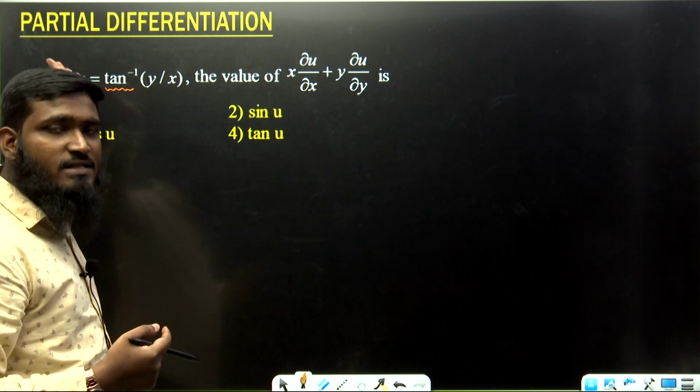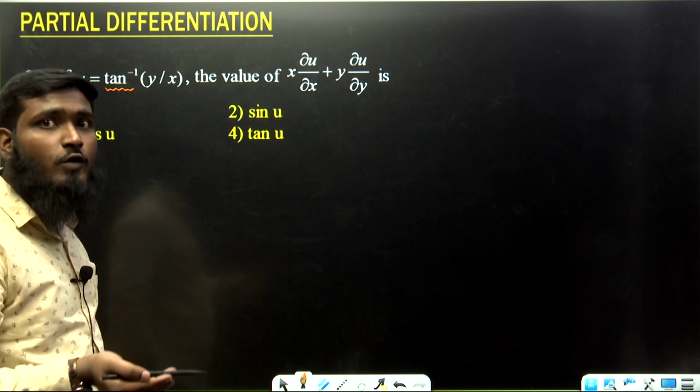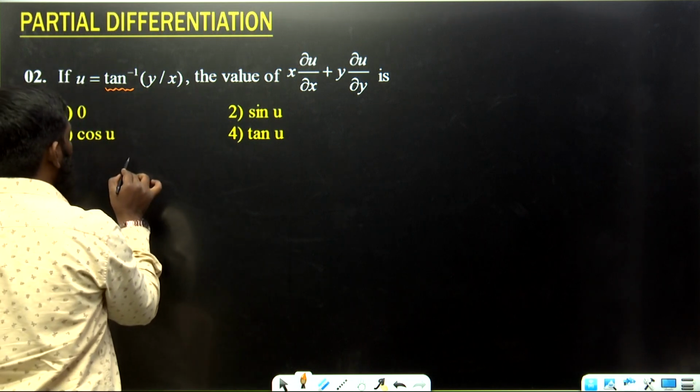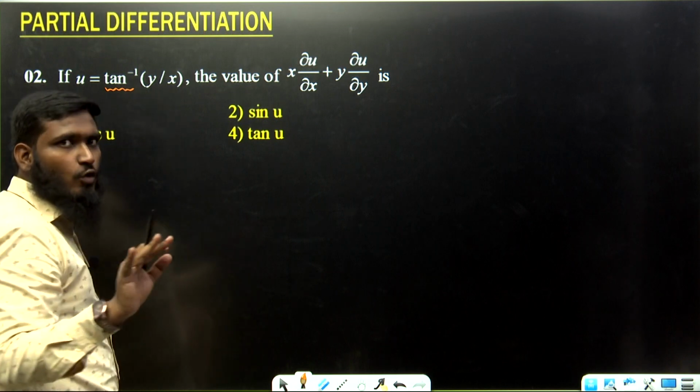If you are sending it to the other side, then it will become what? Instead of u, it will become f of u. Okay. So let us write this part. First we have to find out whether it is homogeneous or not.